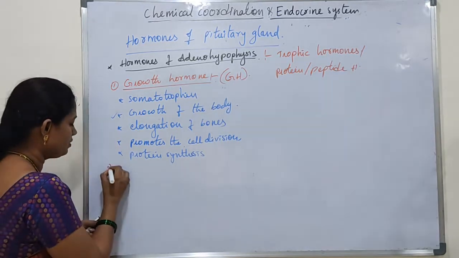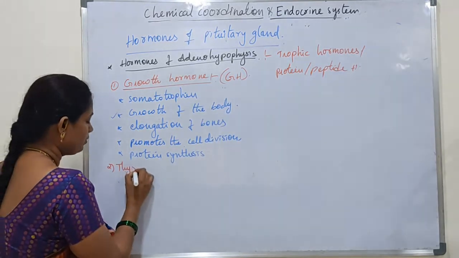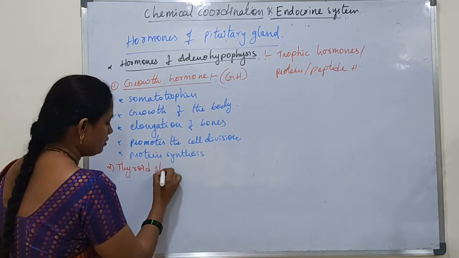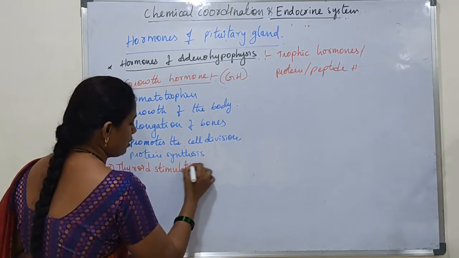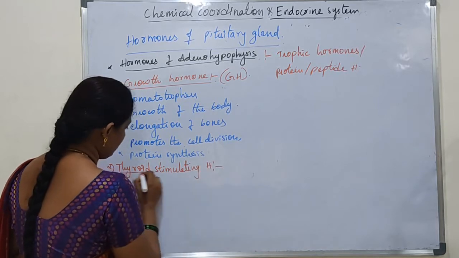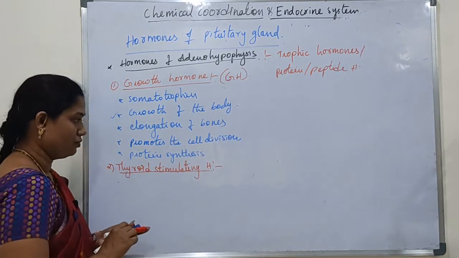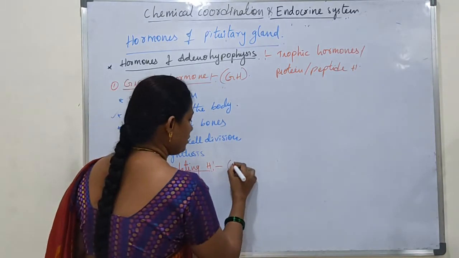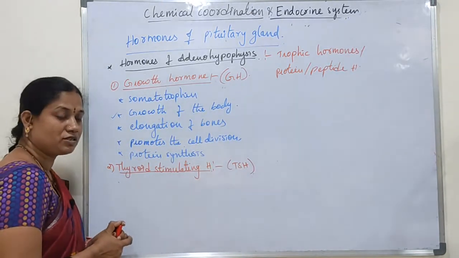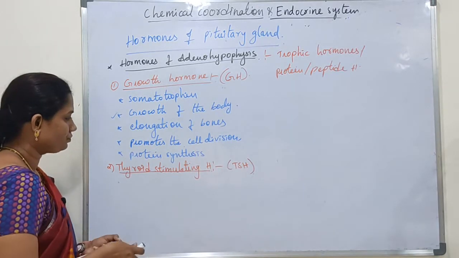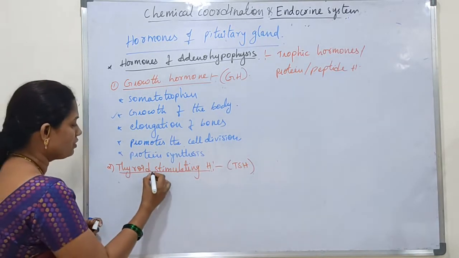Next, thyroid stimulating hormone. The shortcut we can write is TSH. TSH means thyroid stimulating hormone. What is the function here?